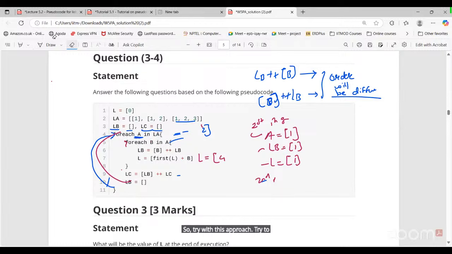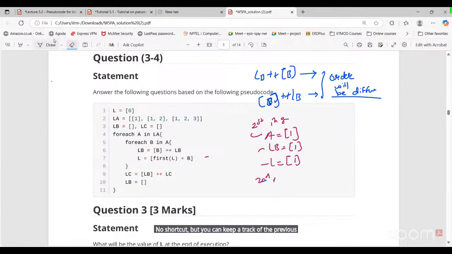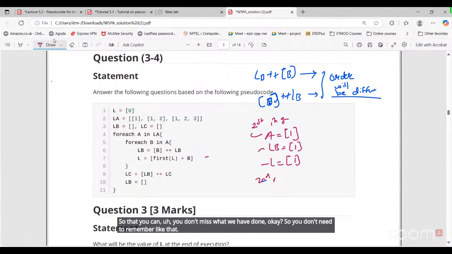Try to solve a question with this approach. So you need to do practice. There is no shortcut, but you can keep track of the previous iteration so that you don't miss what we have done. So you don't need to remember it like that.